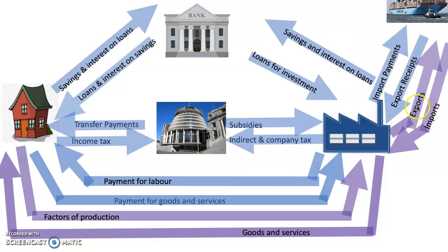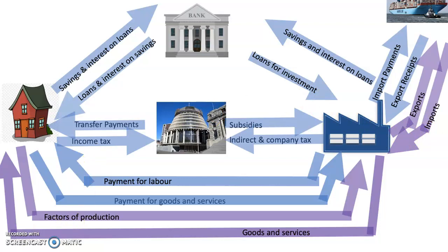And then we have the real flows of exports. So that's things that we send overseas. If you've ever been to Lyttelton, you'll see the cargo ships and that mountain of logs and those kinds of things that are going overseas. And then we have the imports, all of those things that come into New Zealand as well. And that's the real flows. So that's our 5-sector circular flow.